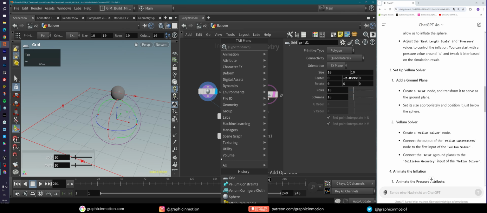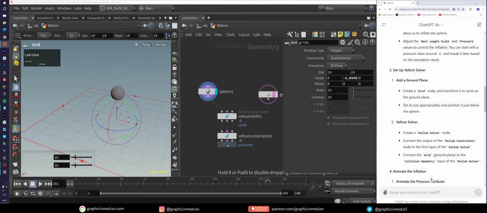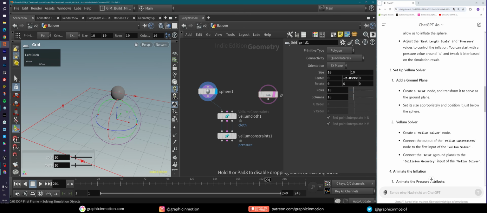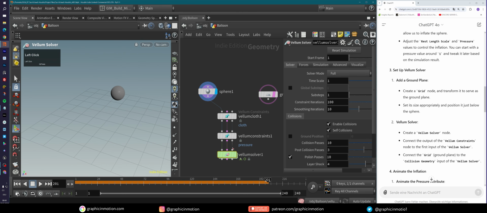Now create a vellum solver. Connect the output of the vellum constraints node to the first input of the vellum solver. So let's connect this up here, and let's actually make sure that our time indicator is on frame 0 here, or on frame 1. Good.